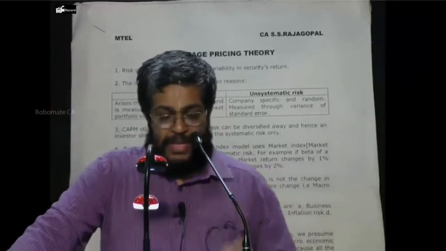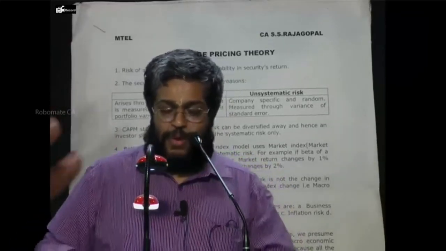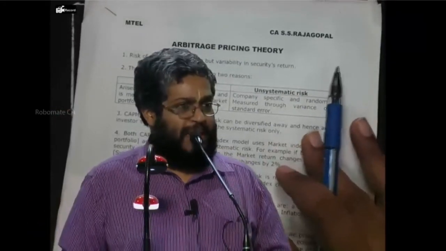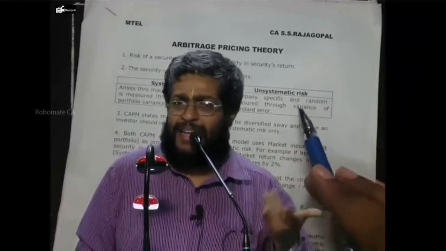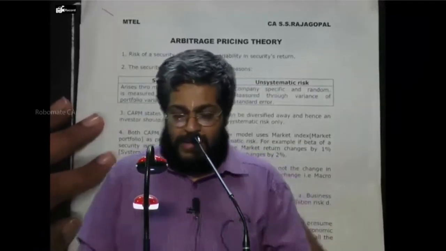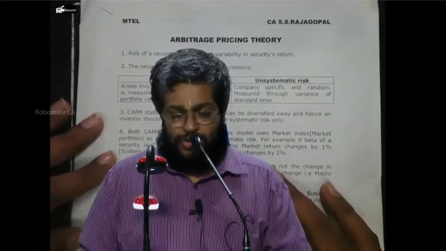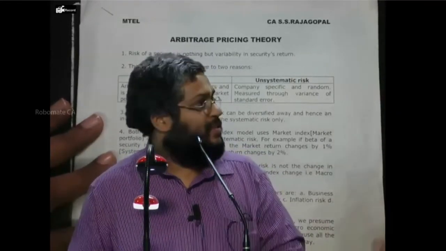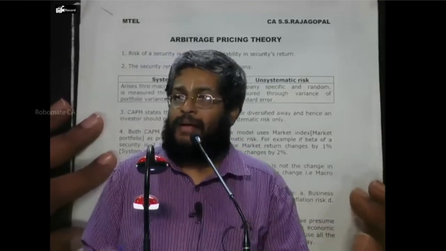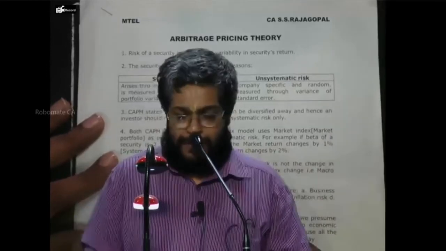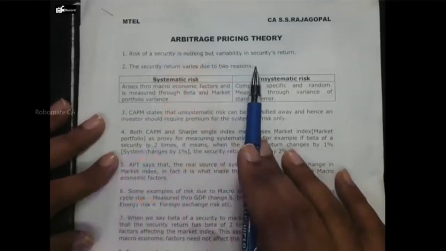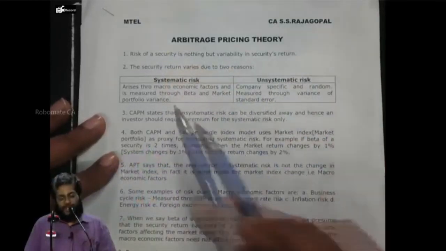Now. Risk of a security is nothing but what? Variability in security return. Right or not? Variance is equal to beta squared sigma m squared plus sigma e i squared. Please. Security return varies due to 2 reasons. Stop talking, please. I want full concentration. Can I proceed? I am doing it for you. Security varies due to how many reasons? 2 reasons. Now tell me what are the 2 reasons here?